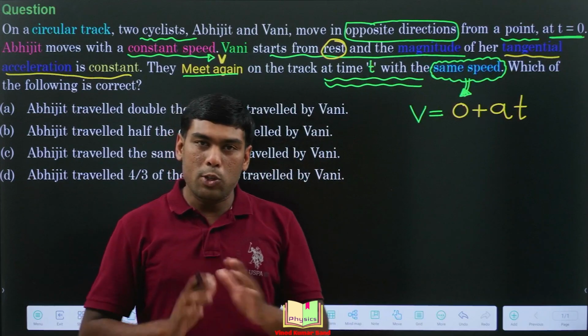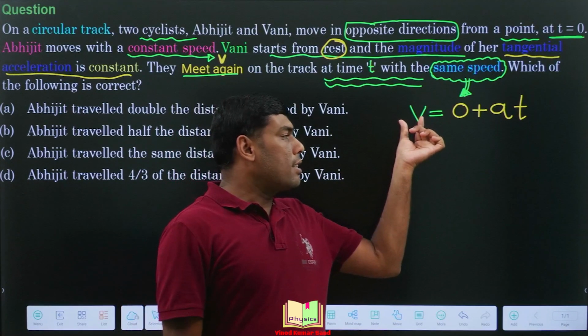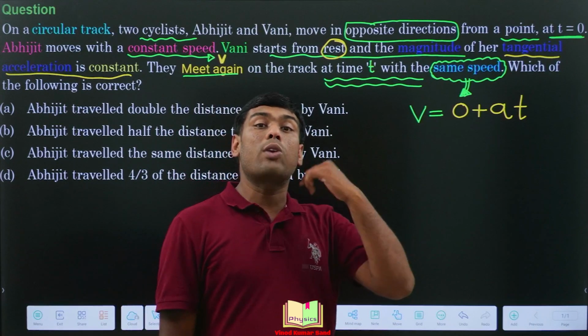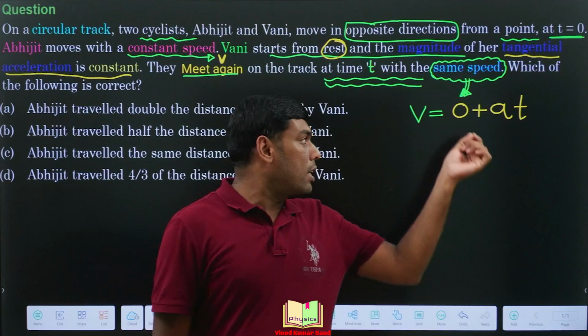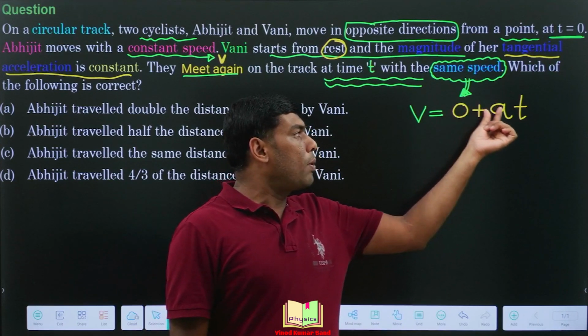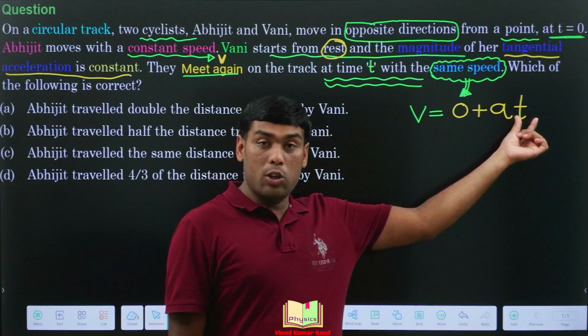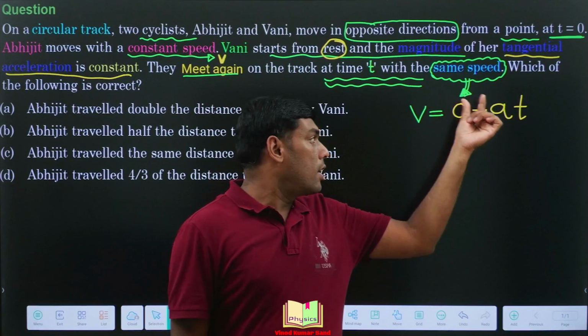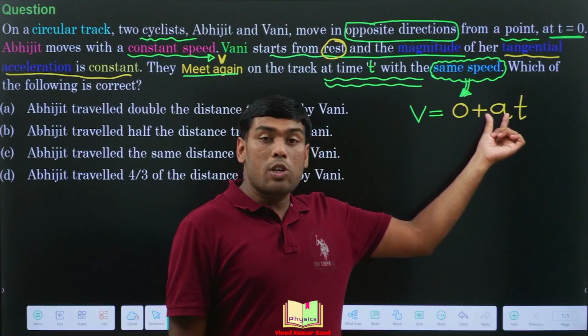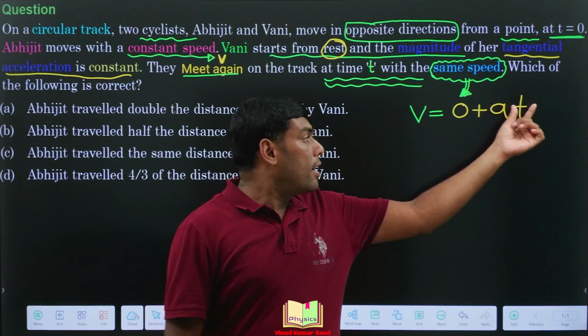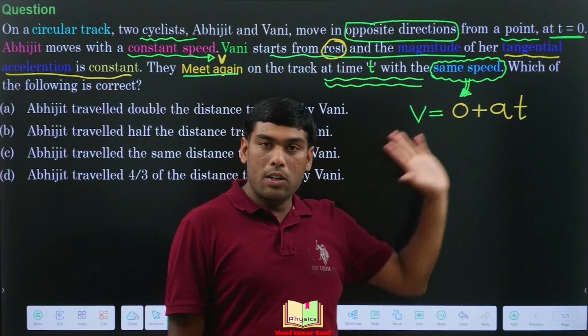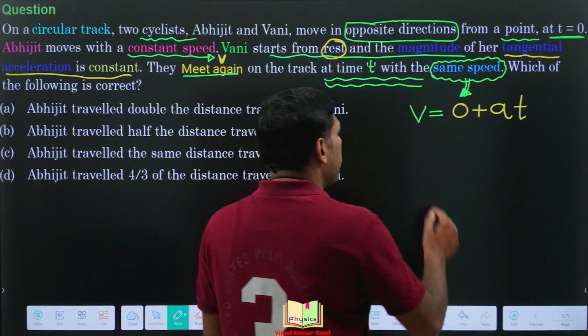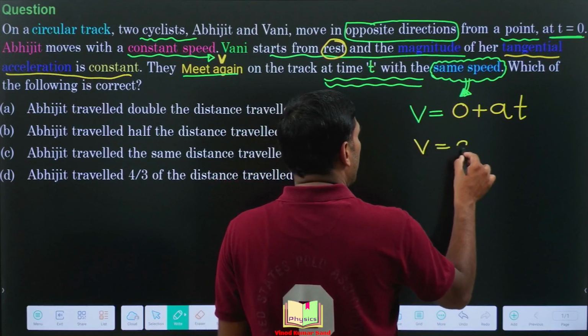Abhijit has this speed v, and when you write Vani's speed at time t, you will write it as u plus acceleration into time. Her u is 0. She is starting from rest. The magnitude of tangential acceleration we are writing as a, which is constant, and then time t. Agree? So we get the idea that v is equal to at.